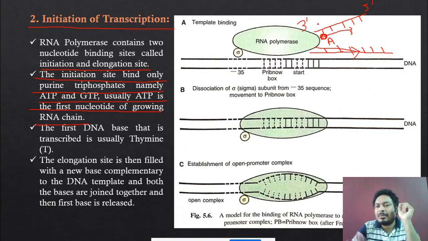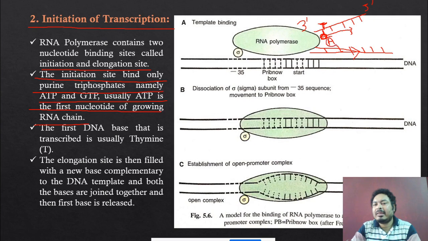It has to be the T. It is a T molecule because T is bound to the A. Okay, so the first base which is found in the start region always has to be the T. It always has to be the T molecule because this T is binding to the A.